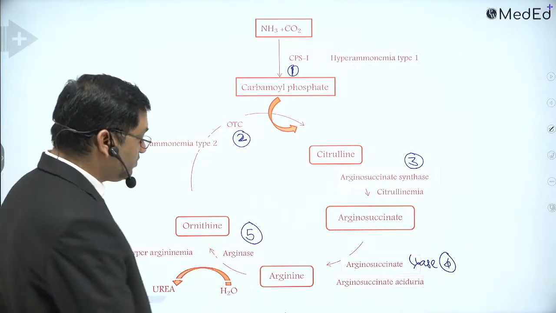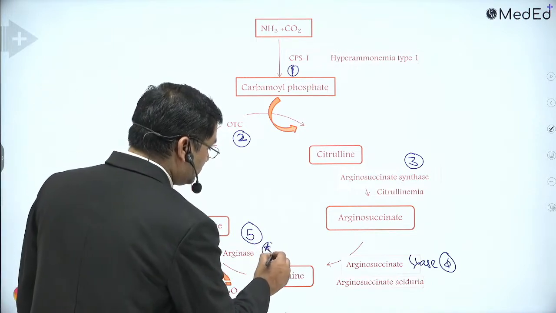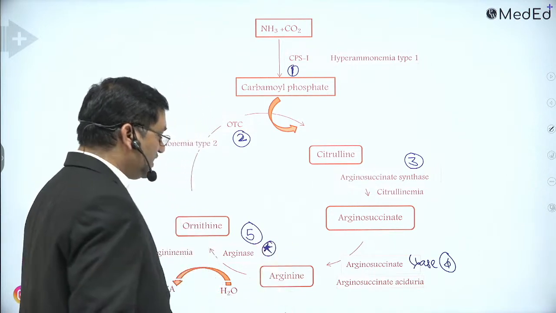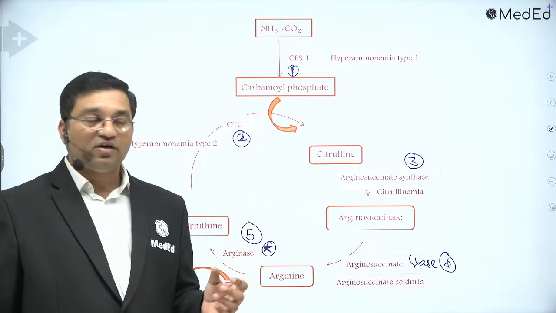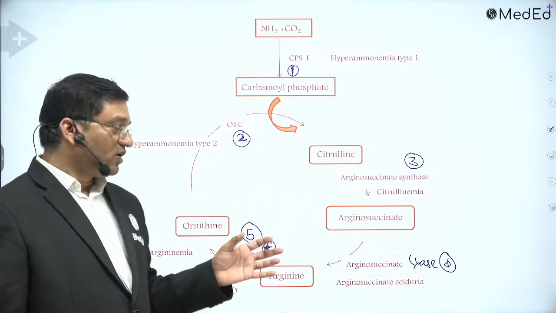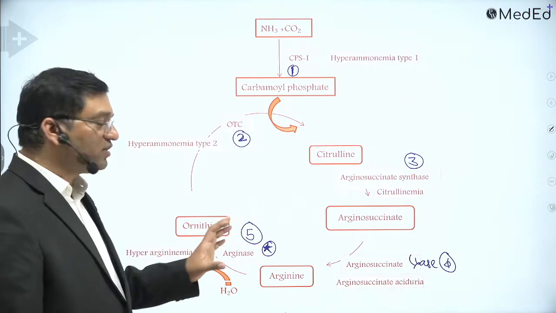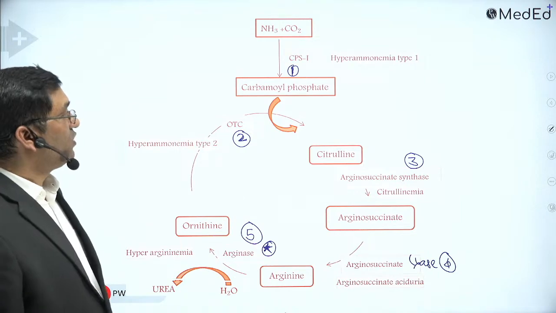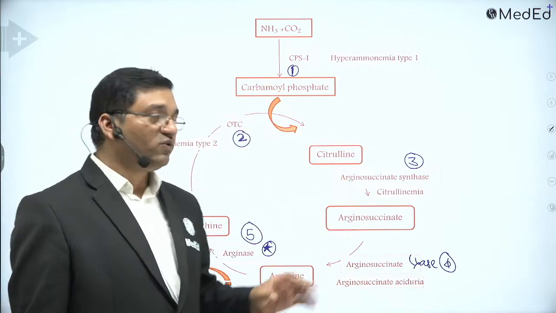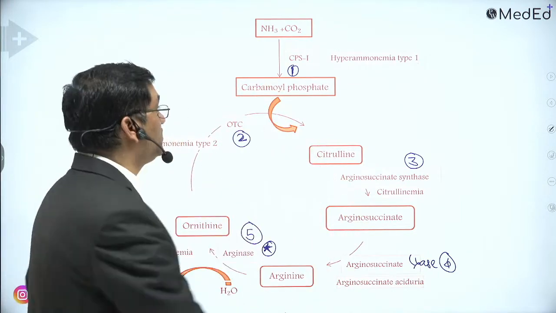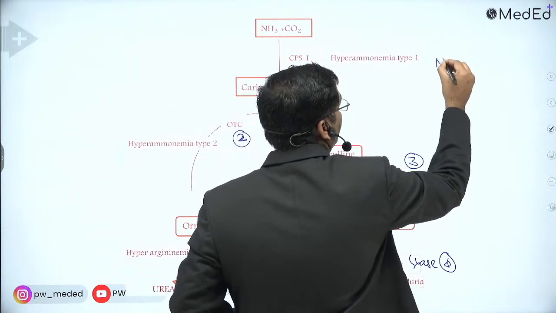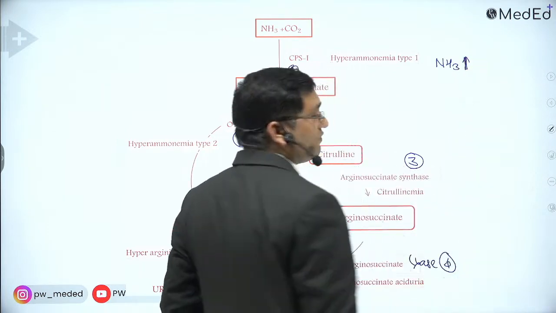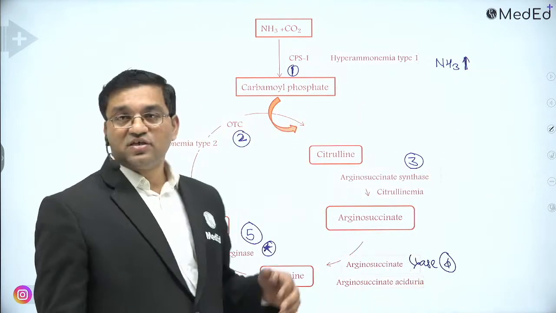Arginase is particularly present in the liver, and that's why the urea cycle, or ornithine cycle, or Krebs-Henseleit cycle, occurs in the liver. Now a defect in these 5 enzymes leads to 5 different urea cycle disorders. So this is hyperammonemia type 1, in which the NH3 level increases and is toxic. These first 2 disorders are very, very toxic because there is an increase in the ammonia level.